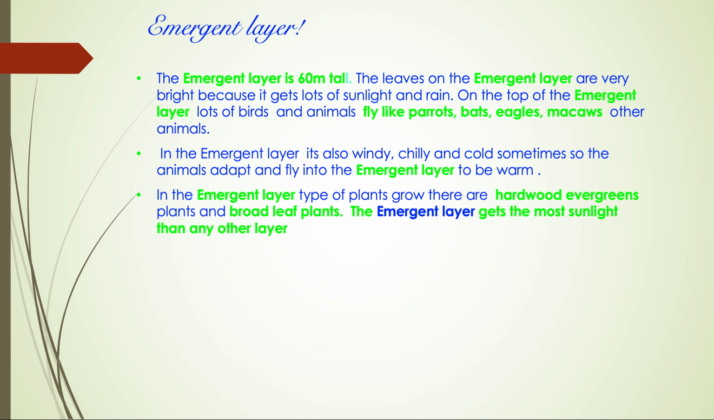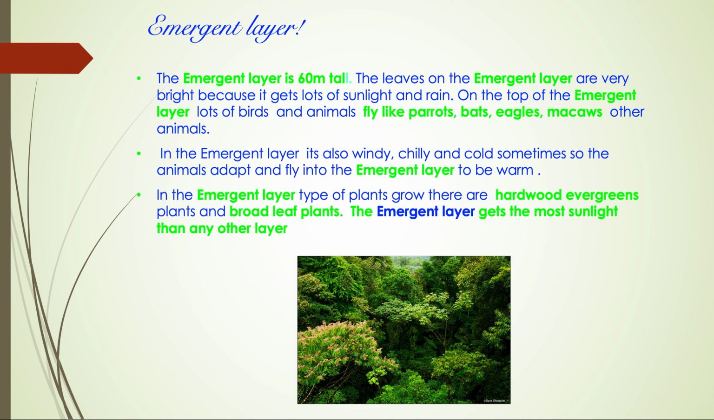So the first layer of the rainforest, the emergent layer. The emergent layer is 16 meters tall. Only the tallest and the strongest plants can live in the emergent layer. The leaves on the emergent layer are very bright because it gets lots of sunlight and rain, and depending on the seasons.